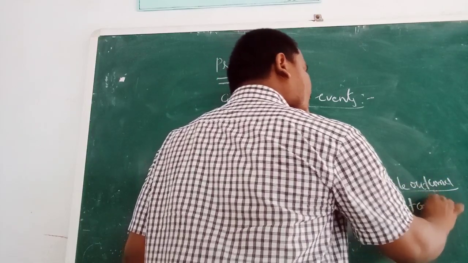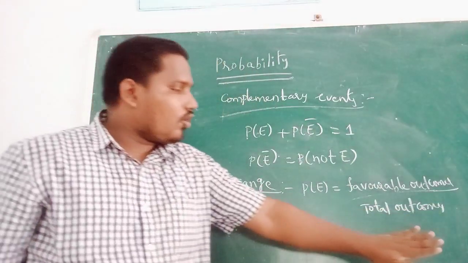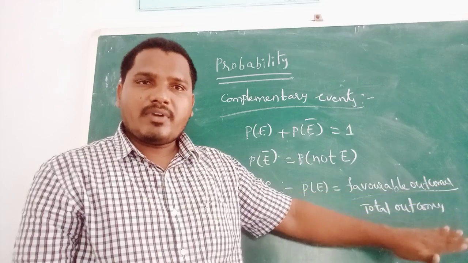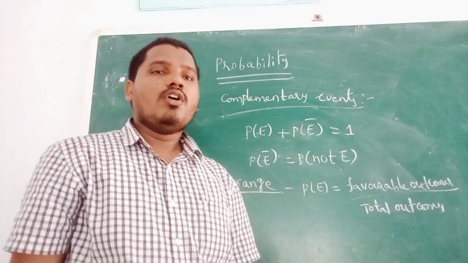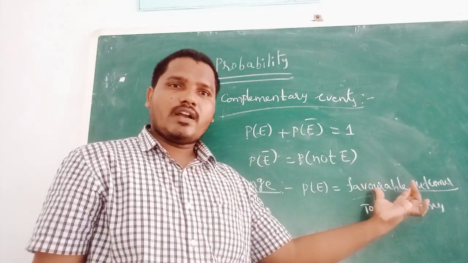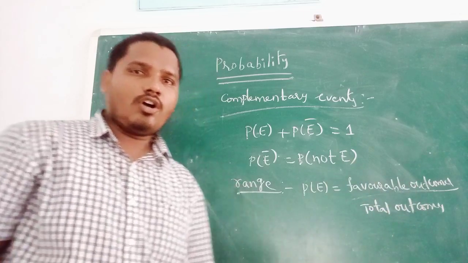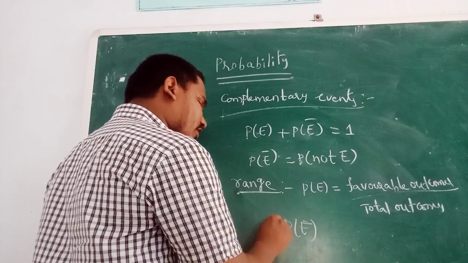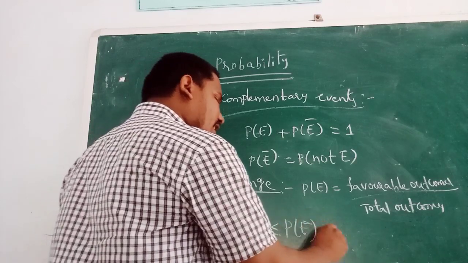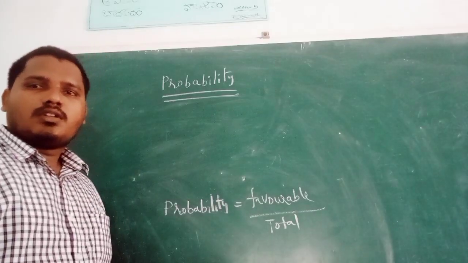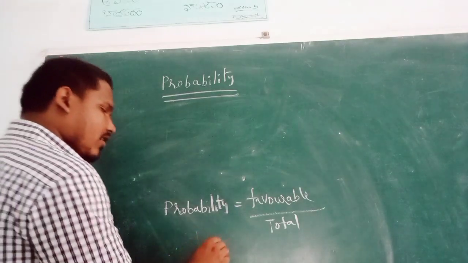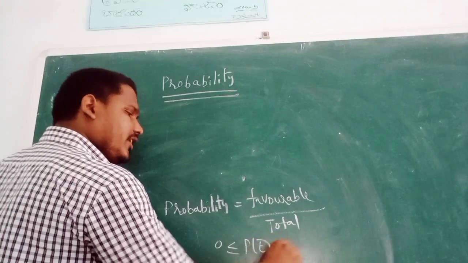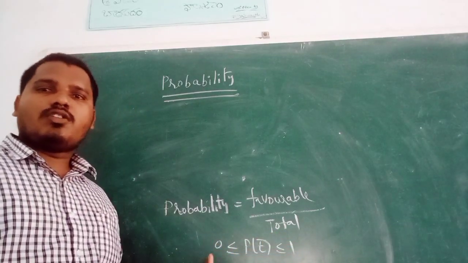Here, the denominator, total outcomes, has the greatest value when compared to the numerator. So the probability of an event must lie in between 0 and 1.